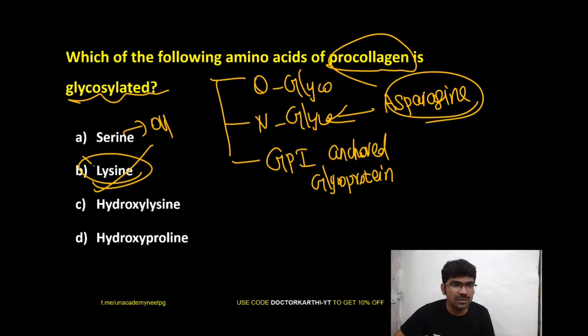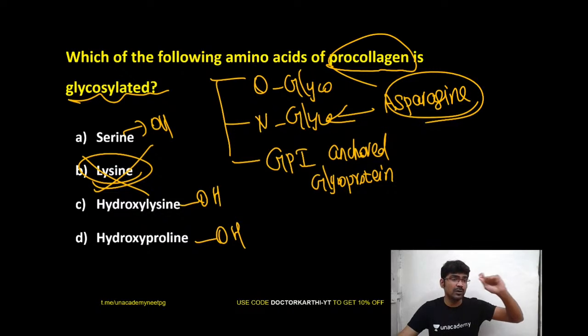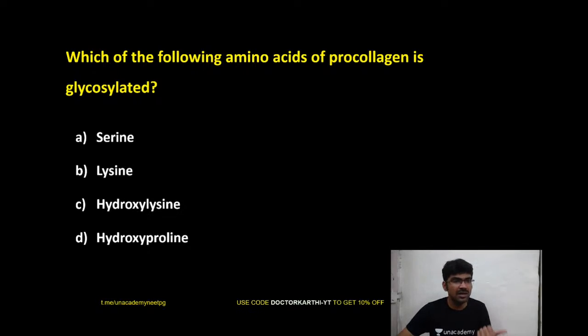So obviously lysine you can exclude, but hydroxyproline also has OH group. So this is just a memory based question only. So which hydroxyl group is glycosylated? Many of you told correctly, it is the hydroxylysine residue. Okay, so hydroxylysine residue is the one which is glycosylated.